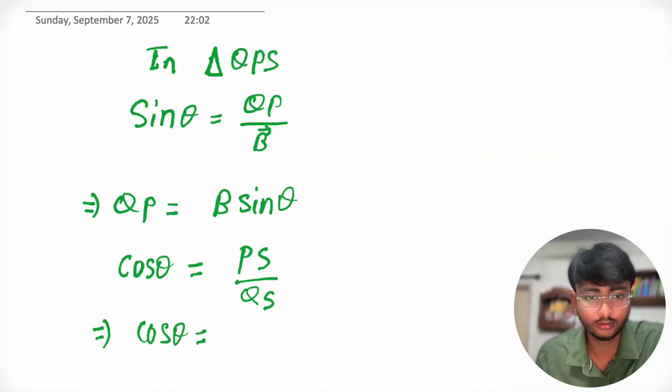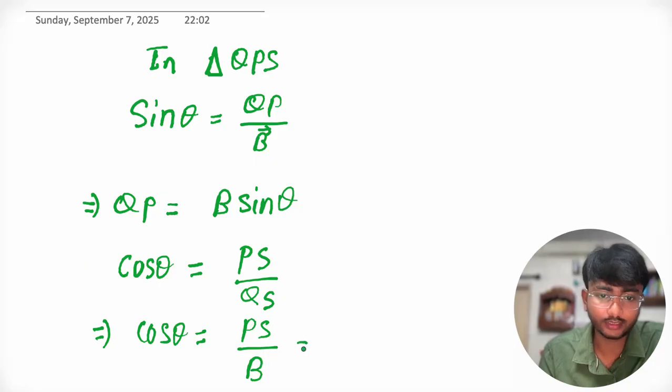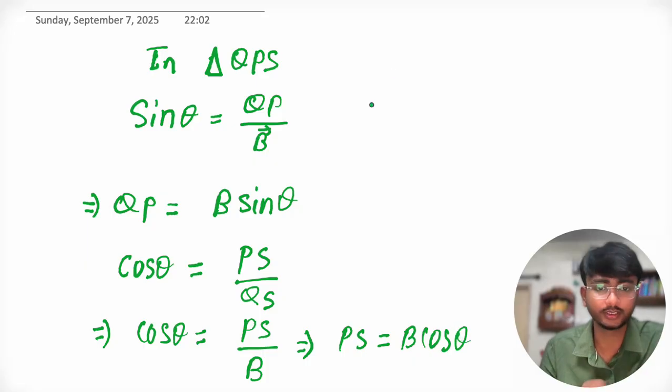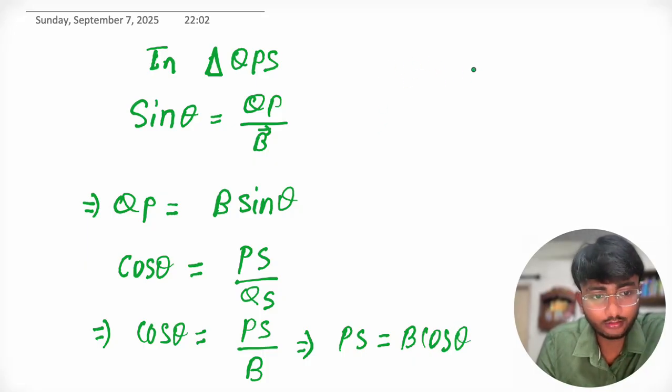QS is B. So this becomes cos theta equals PS upon B, that is PS equals B cos theta. Now let me draw the triangle here again.